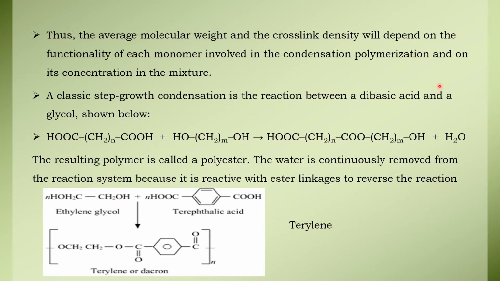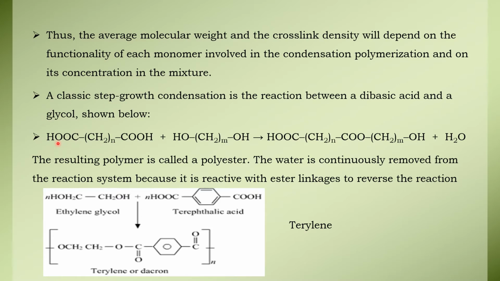A very good example given here is the reaction between a dibasic acid and a glycol. What is esterification? Esterification is the reaction between an organic alcohol and an organic acid, where byproducts like water are removed. Here I have given an example of a dibasic acid.